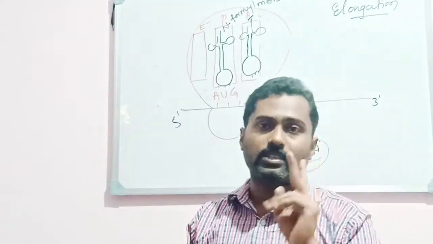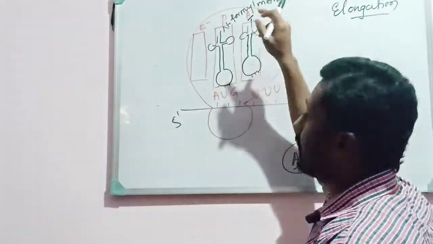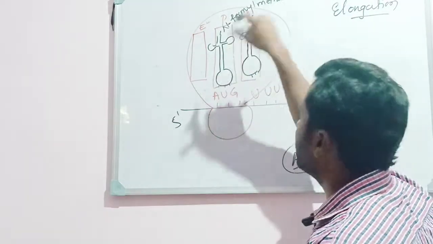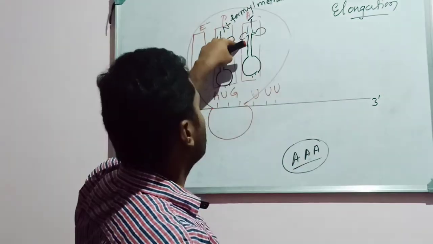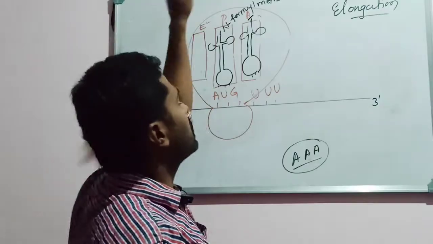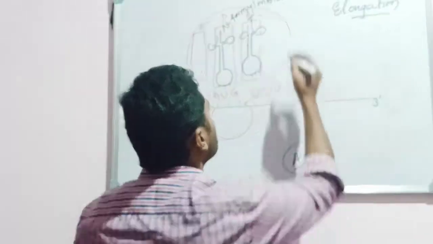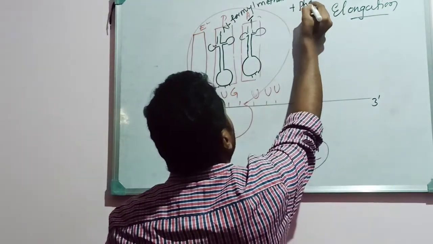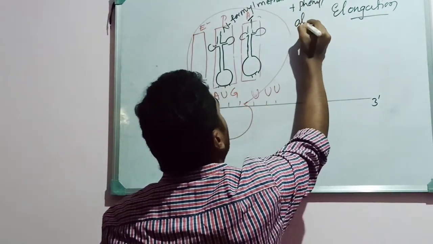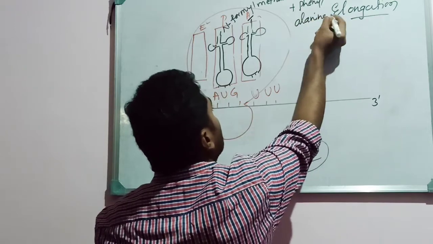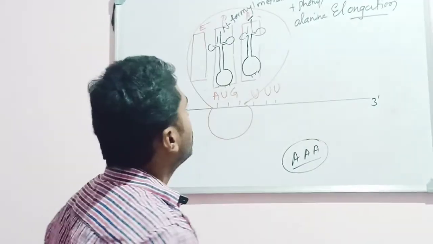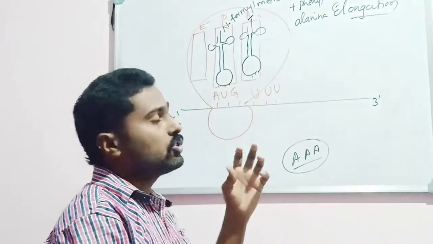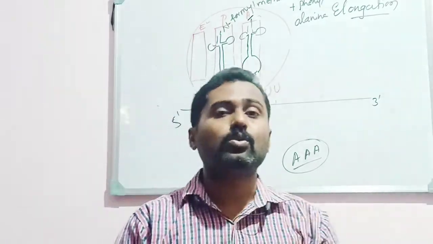Now two amino acids have come, right? Already one methionine has come to the P site. Then the second tRNA arrives at the A site with the second amino acid, that is phenylalanine. This is the second amino acid. It need not always be this, I'm just giving an example. Now what should happen, there should be a bonding between these two amino acids.